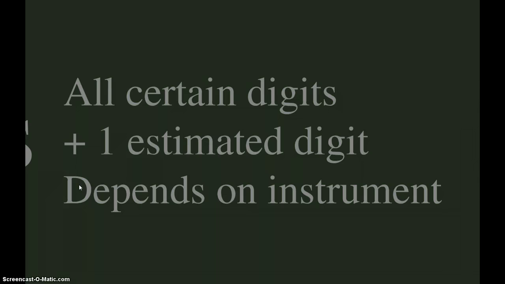We still want to include an estimated digit because that's the precision of our instrument. We can communicate to other people that it's not just around 2, it's actually right on 2, and that 0 on the end adds precision. And in this case, you need that precision in order to be honest.